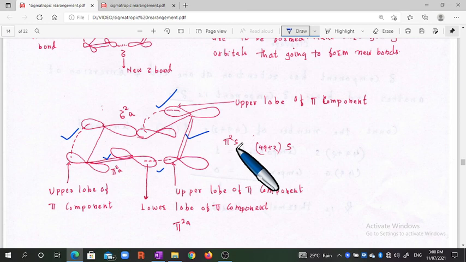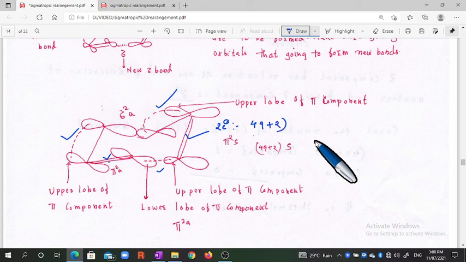Okay, this is the pi square component. What is a pi square component? These are not conjugated. This bond and this bond are not conjugated. Therefore, it is considered as a two electron system separately, and therefore it is a 4q plus 2. When you put q equal to 0, it is nothing but the two electron system, and in such a system the top orbital is used for the sigma bond and the top orbital is used for the pi bond formation. Okay, in this case, therefore, it is a suprafacial one.